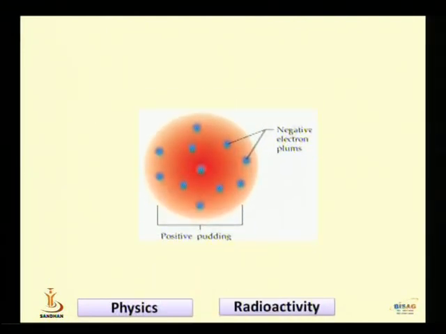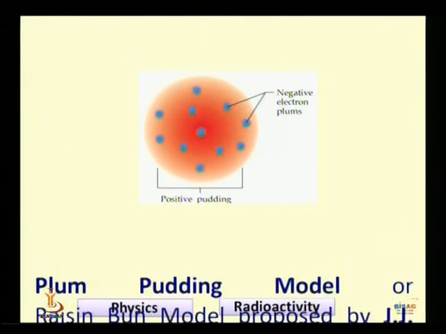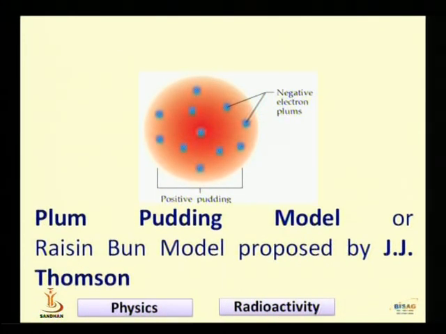After that, another scientist gave his concept. It was the concept of J.J. Thomson. He thought that the nucleus, meaning the protons or the neutrons, whatever the charge of the nucleus, are spread throughout the atom.